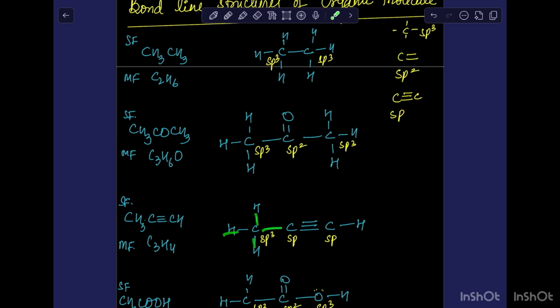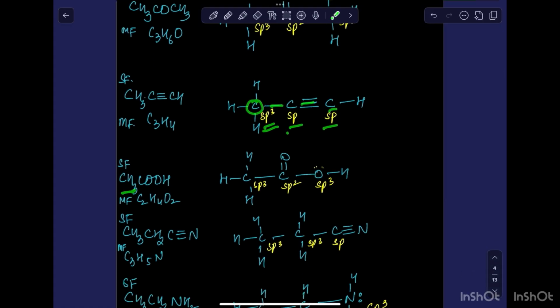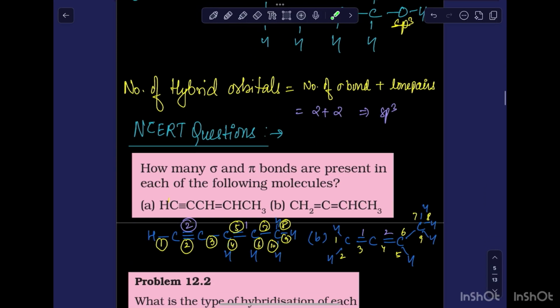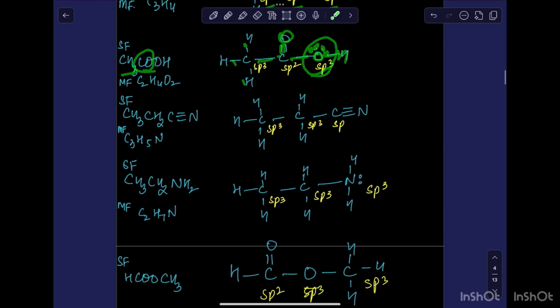Carbon should form 4 bonds. CH3 means it is forming 4 single bonds. Triple bond means it is forming 1 sigma and 2 pi bonds. So always remember, whenever there is a double bond, it means that it has 1 sigma and 1 pi. If there is a triple bond, it means 1 sigma and 2 pi. So just keep on forming the hybridization and the bond line structure. The number of hybrid orbitals is given by the number of sigma bonds plus lone pairs. So just keep calculating the sigma bonds and lone pairs and you'll be able to find out the hybridization.